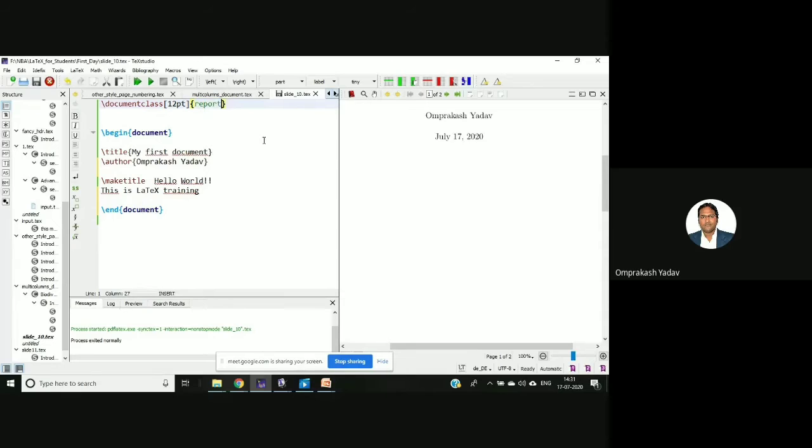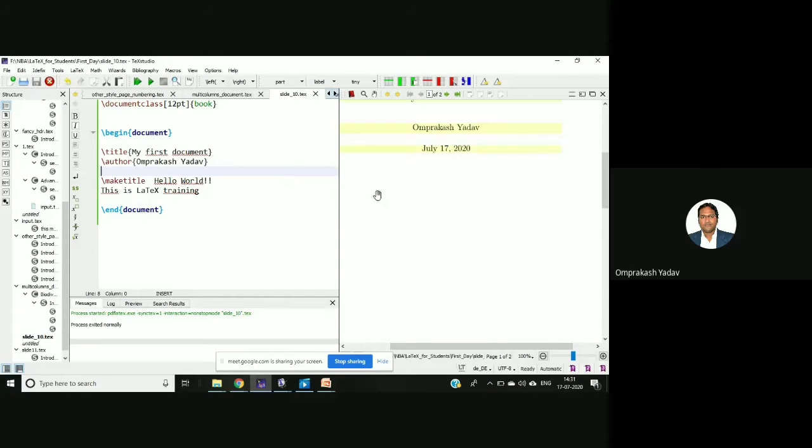If I try to mention something else, let's mention it as book, then I'll run it. See here, it has changed the structure, right? Now it's coming like this. The page number is appearing at the top left, and the orientation has also changed. So this is regarding book.